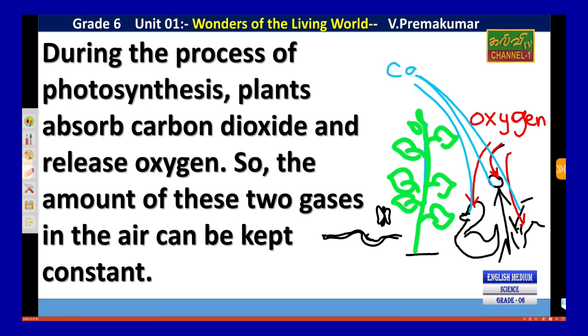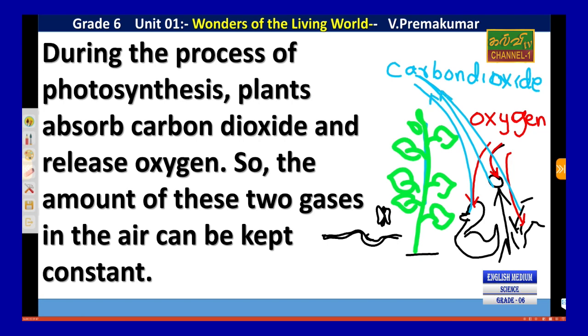Carbon dioxide. Therefore, what happened? Oxygen will be inhaled, absorbed by the animals, and they exhale carbon dioxide.